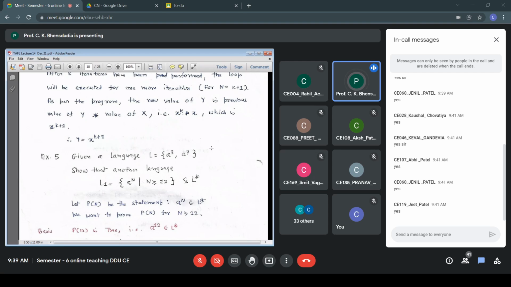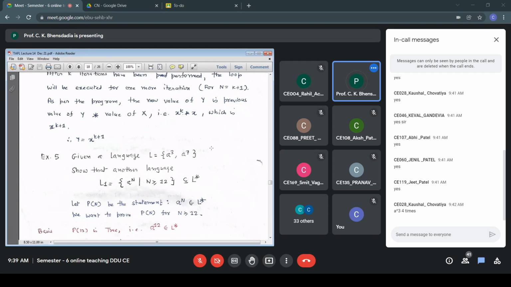Given L equal to {a^3, a^7}, how do we show that a^12 belongs to L star? a^3 four times, Kaushal rightly said. That is how we obtain elements of L star. a^3 is there, so if we repeat that pattern 4 times, a^3, a^3, a^3, a^3, then as per the definition of star, that string is also there in L star.